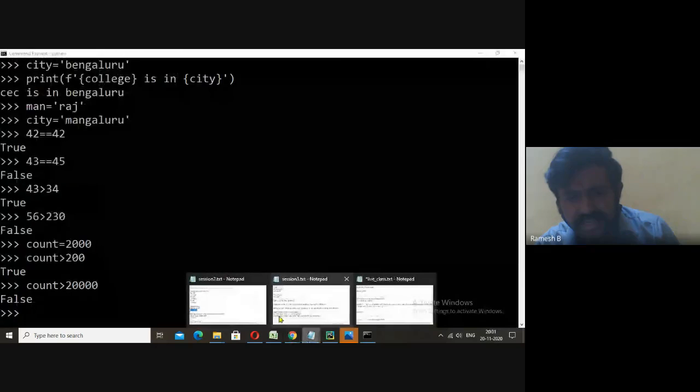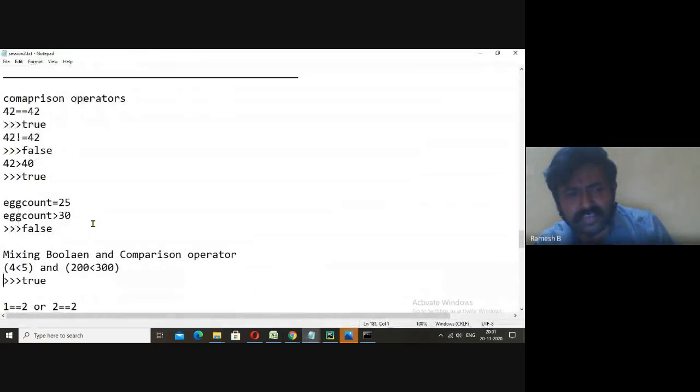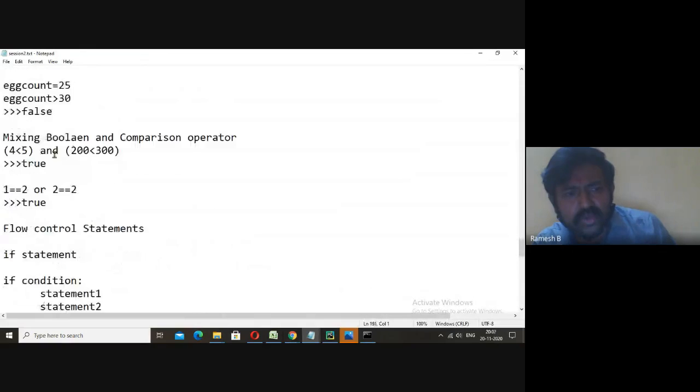Just a glance of operators. Now we are combining Boolean and comparison operators. You see here, and is Boolean operator. Less than is comparison operator.